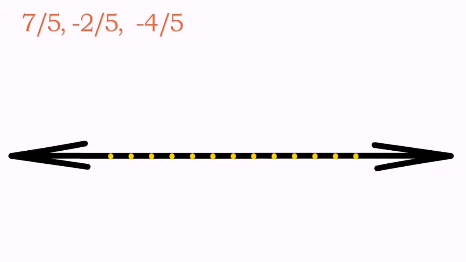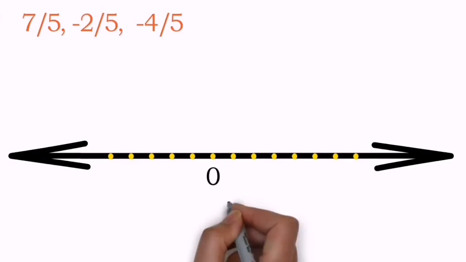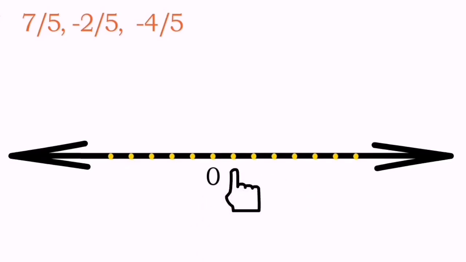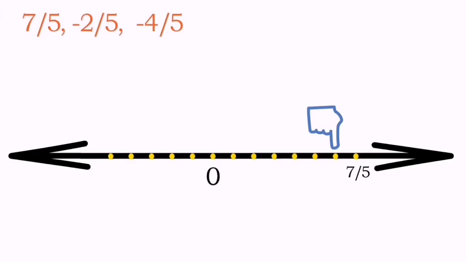So the number line is taken, and the points are taken with the same distance between them. It can be any distance. Okay, 0 is chosen, and after 0 immediately it will be 1 upon 5 because the denominator is 5. Second one is 2 upon 5, third one is 3 upon 5, fourth one is 4 upon 5. There goes 5 upon 5, the next one. After that comes 6 upon 5, and the last point is 7 upon 5.